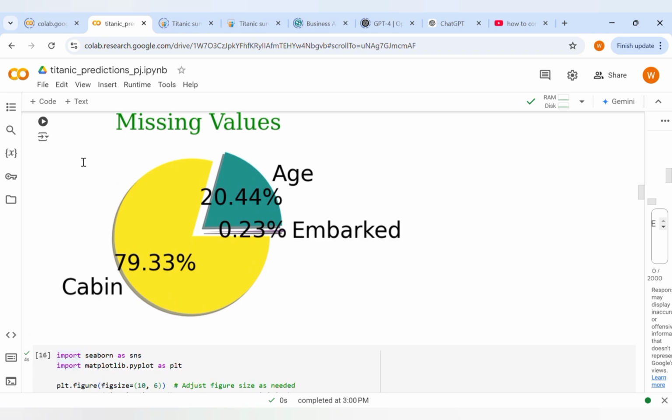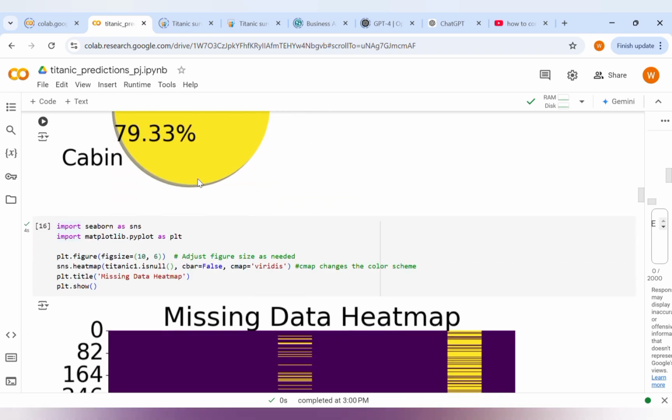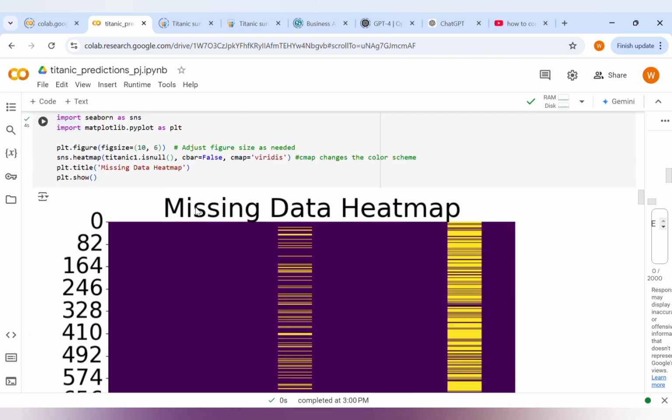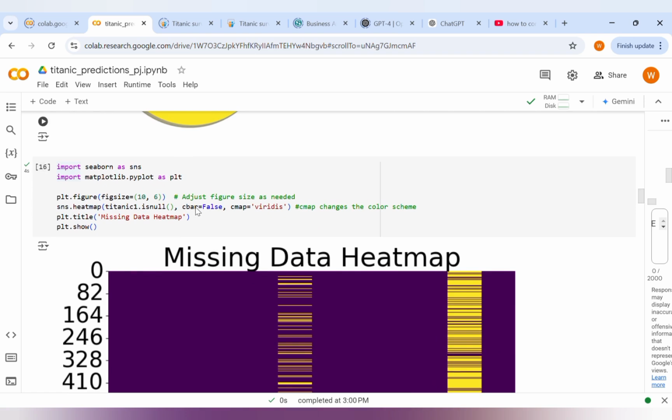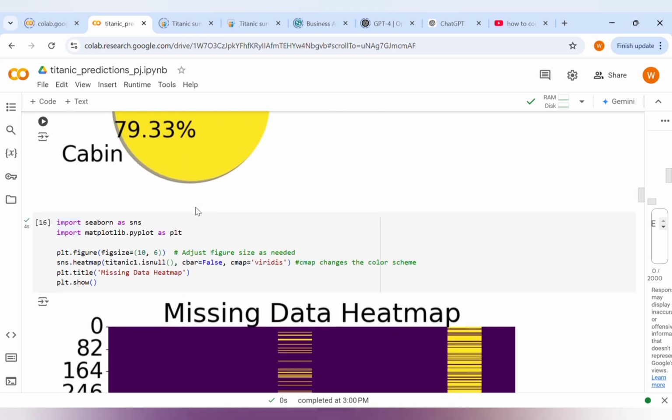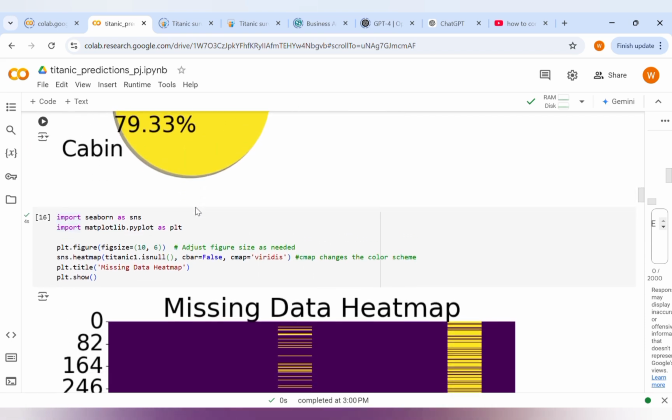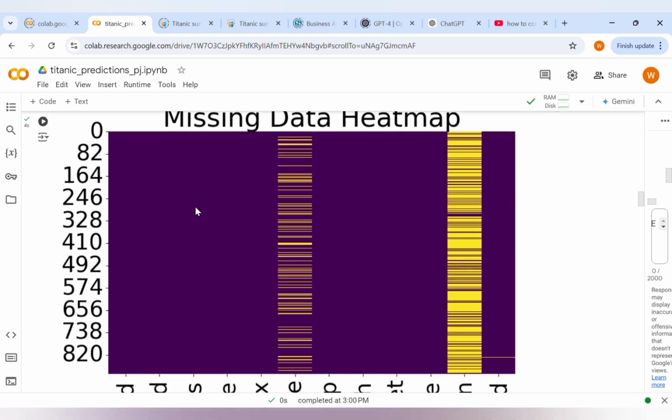So here you can see the chart, heat map. This code uses Seaborn and Matplotlib to visualize missing values with the Titanic dataset. The heat map uses color to represent whether the data is present or missing in each cell, providing a clear visual overview of the dataset.